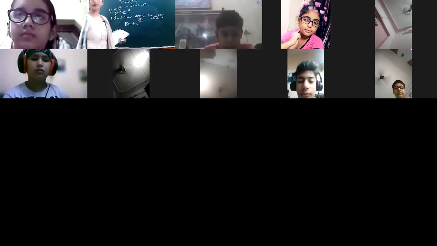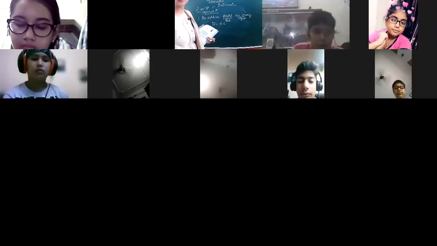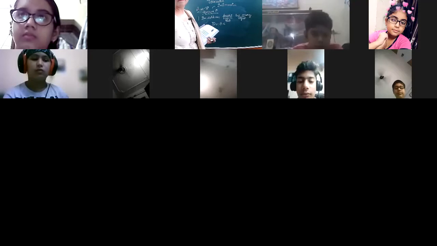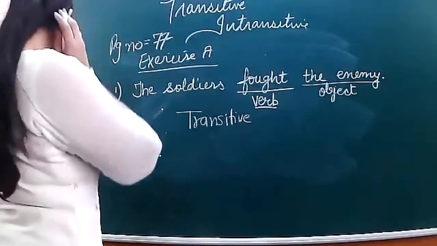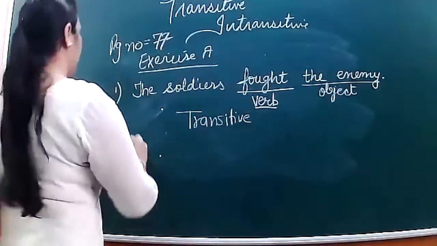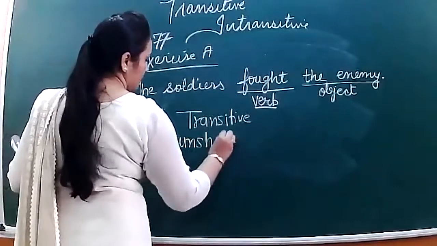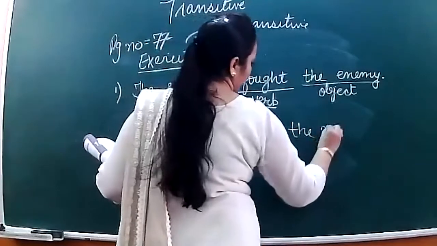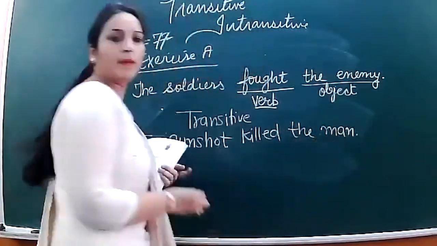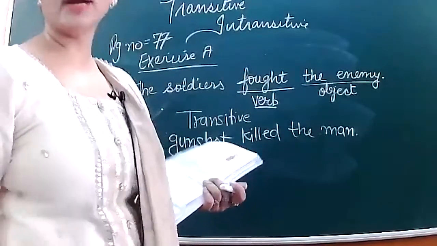Okay. Now let's take the second example. You all should be attentive in class. Second is: The gunshot killed the man. What will be the verb here? And what will be the object?